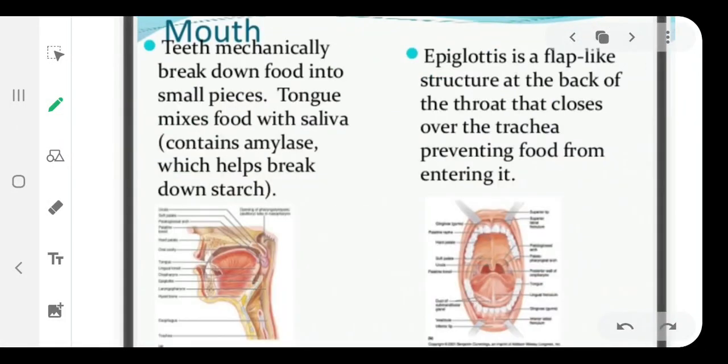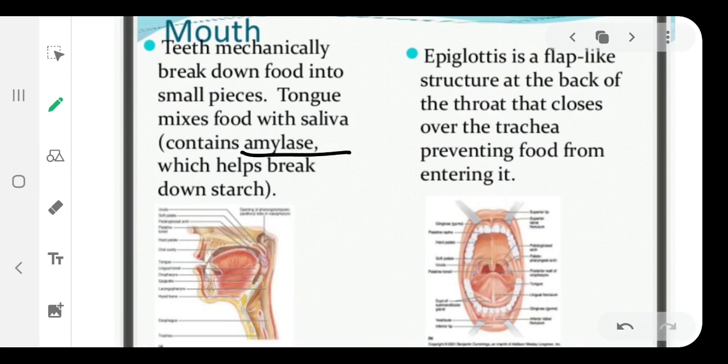Then let's start with the alimentary canal and its organs. The first organ, as we saw in the previous slide, is the mouth. Let's see how the mouth helps in the digestion process. Teeth mechanically break down food into small pieces. The tongue mixes food with saliva, and that saliva mainly contains amylase.